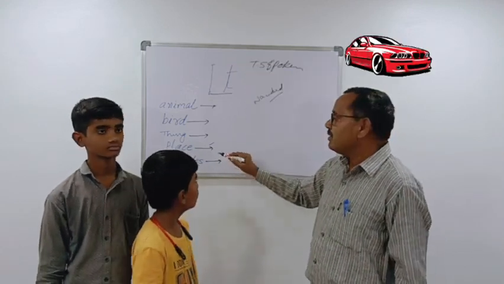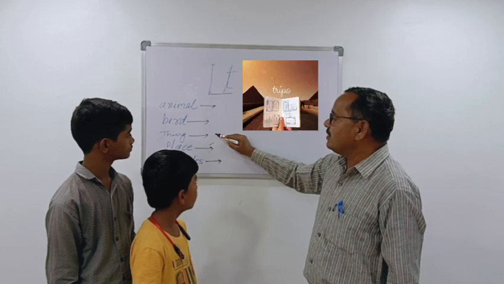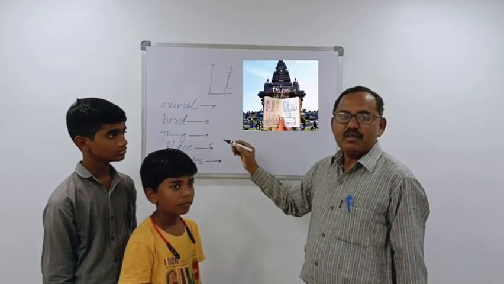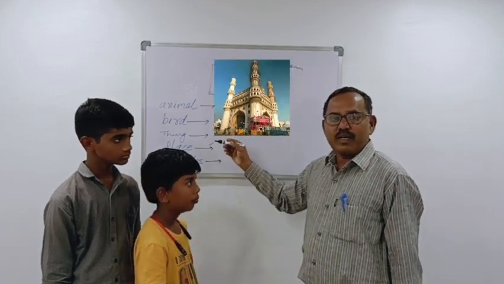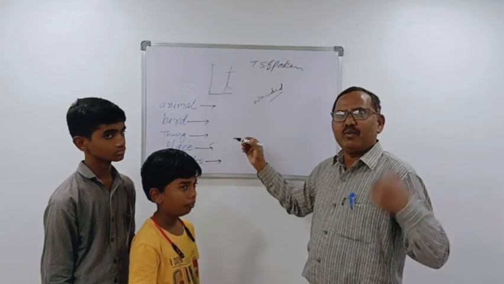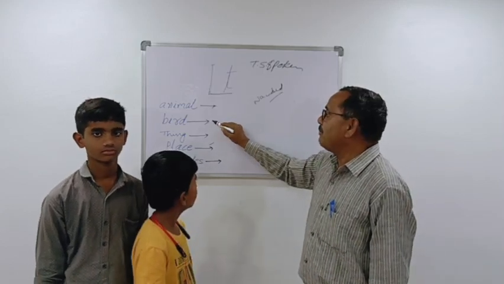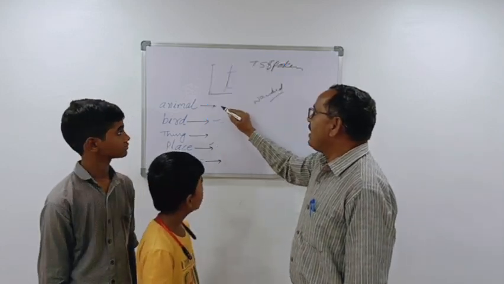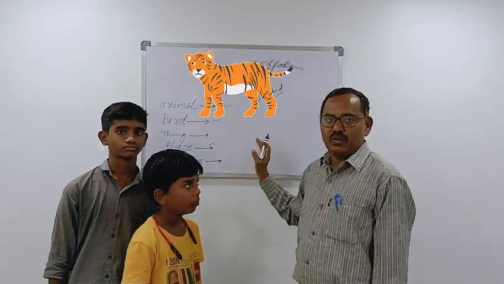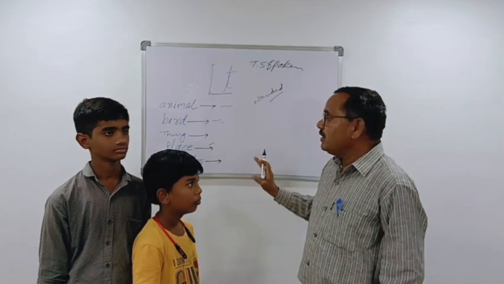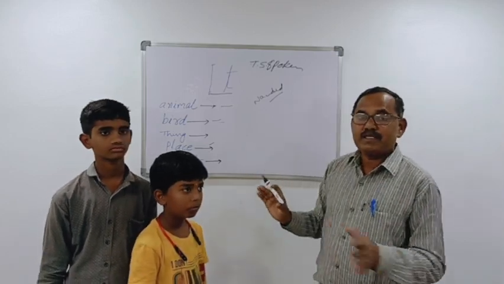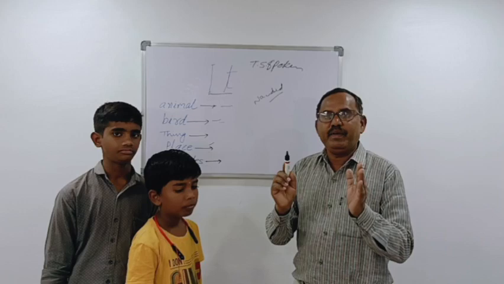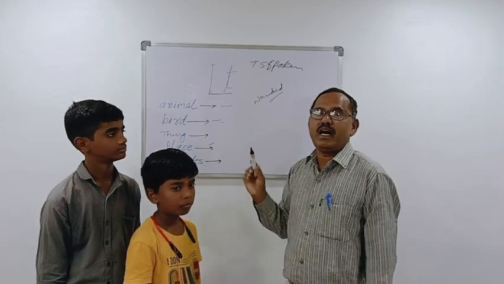These are the vehicles. Things: Taj Mahal, Charminar, Golconda, like this. You can take any, like the Lotus Temple. And birds: peacock, crow, like these birds. Animals: tiger. I have already told you about that one. So these are the questions. They are showing how the things are shown.